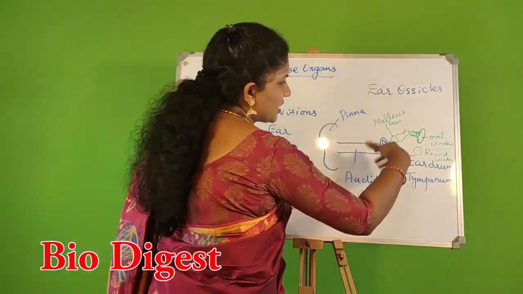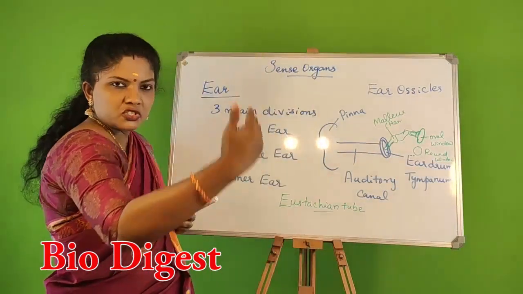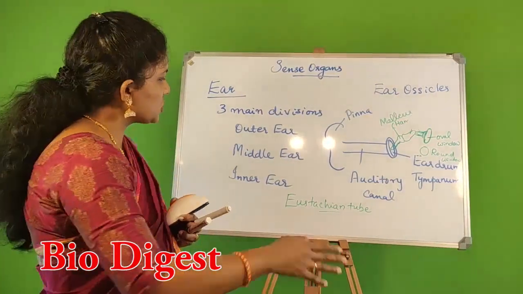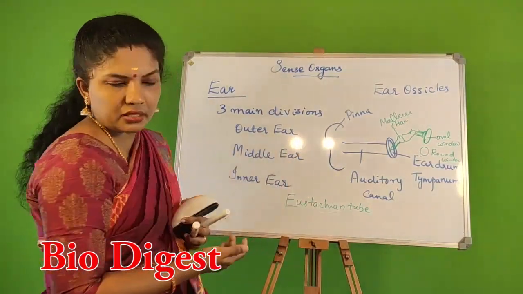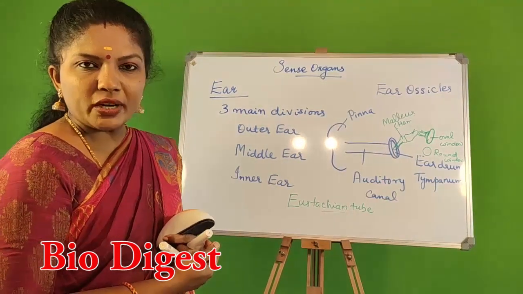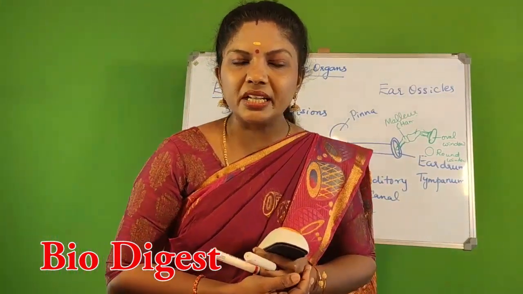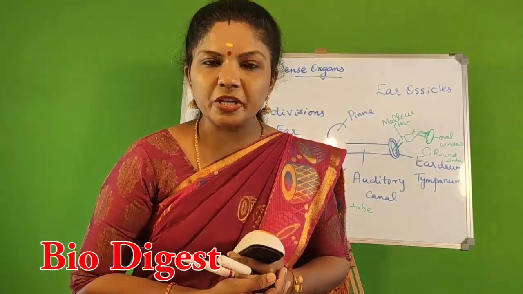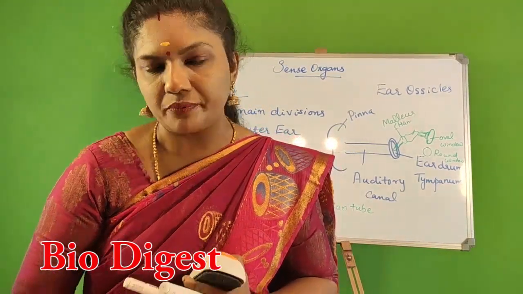Just below that, there is one more membranous structure, which is called as round window. This also connects the middle ear to the inner ear. Then there is one eustachian tube that connects the middle ear to the throat. It equalizes the air pressure on either side of the eardrum.